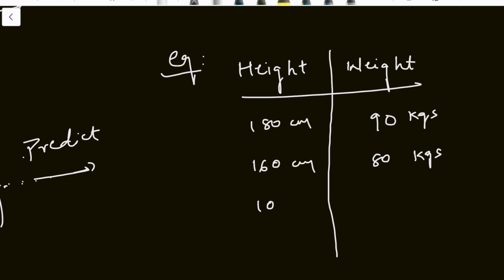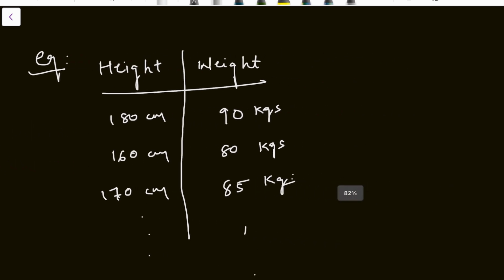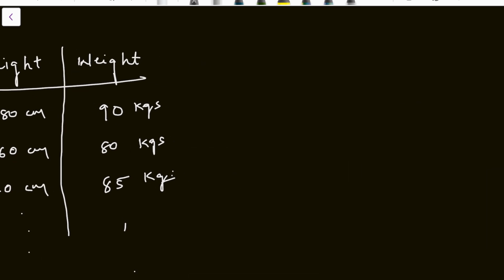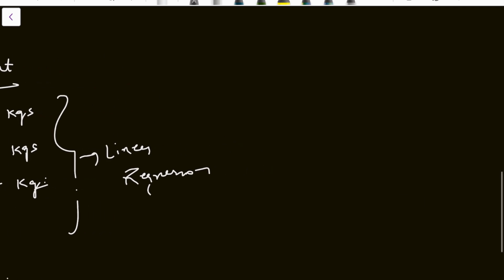A person who is 170 centimeters is about 85 kgs, and so on. Let us suppose we use the linear regression model. Don't worry, I will explain what linear regression is in upcoming videos.